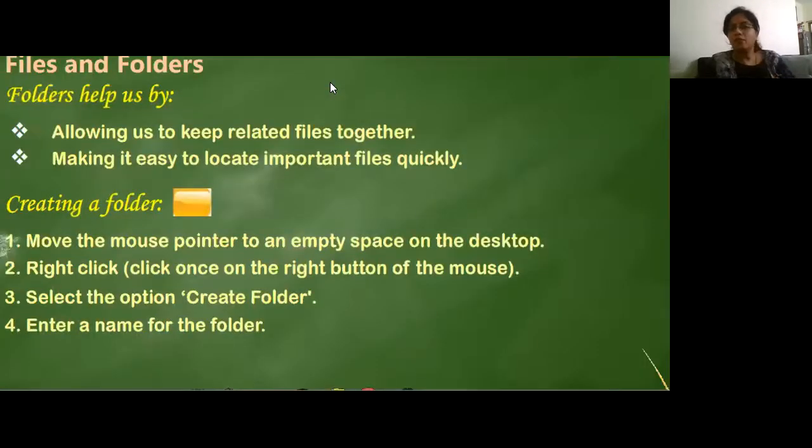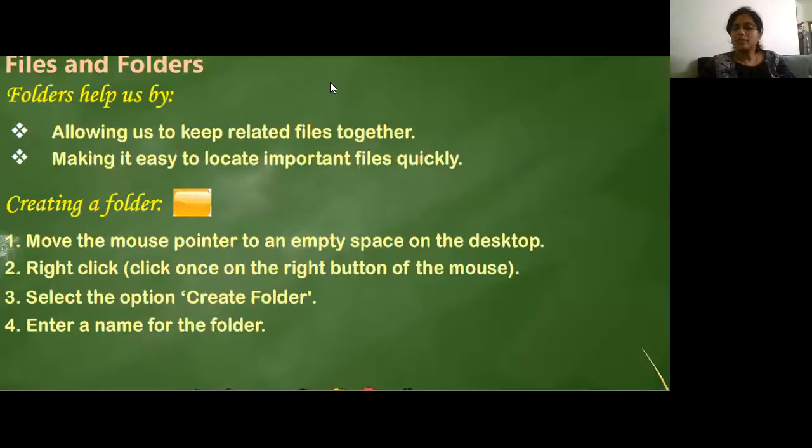Now, creating a folder. How should I create a folder? Folders are not readily available on the computer system. But if I want to create a folder, how do I do it? See, here I have the steps. Move the mouse pointer to an empty space on the desktop. Okay. Then second thing, right click.